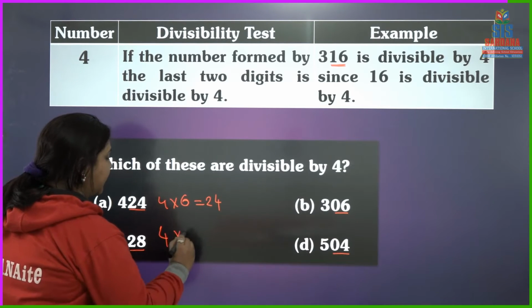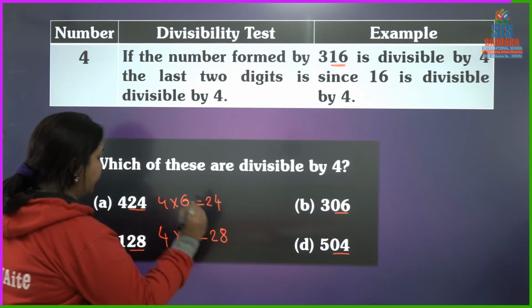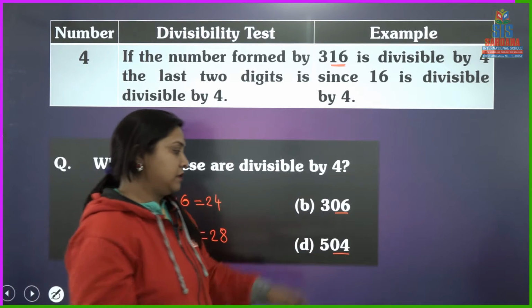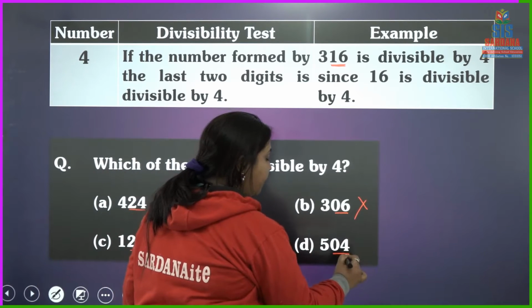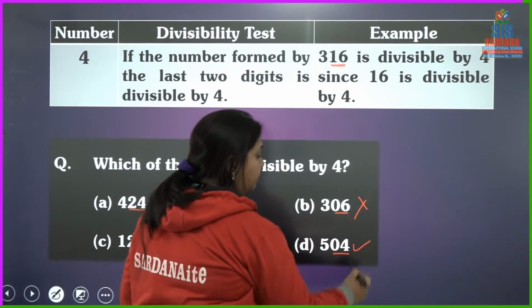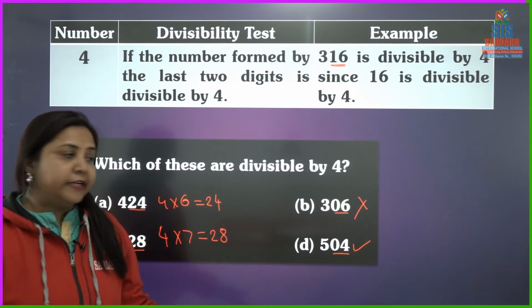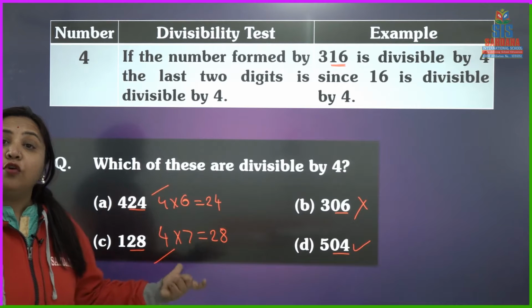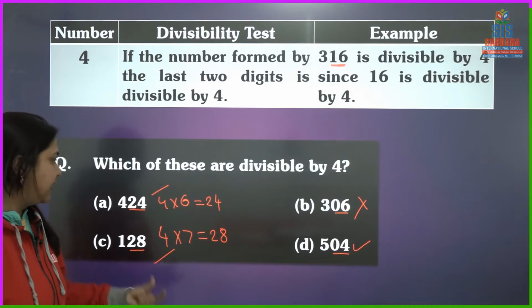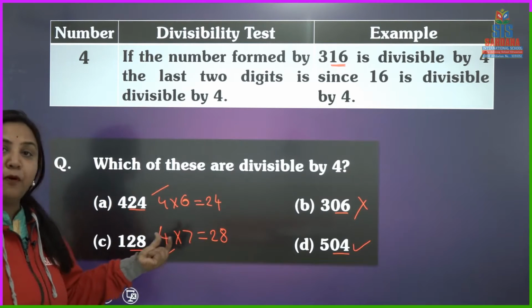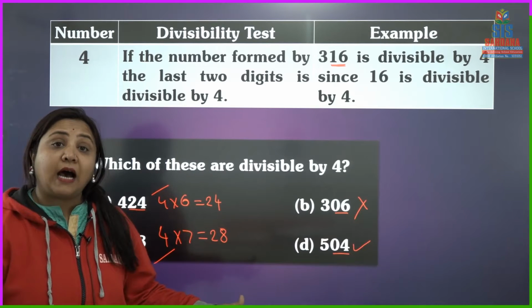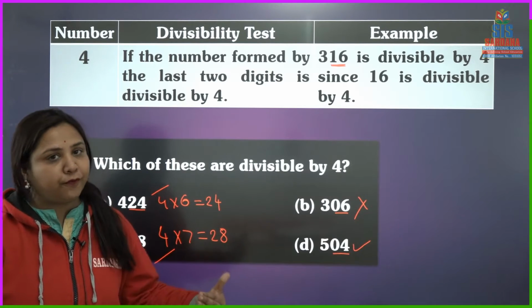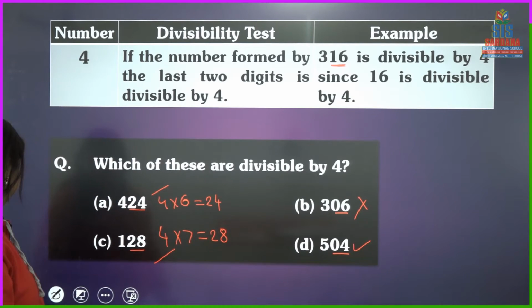Yes, 4 sevens are 28. 28 is also a multiple of 4. 06? No. Here 04? Yes, because 4 ones are 4. So all these three numbers are divisible by 4. How? Because the numbers formed with the help of the last two digits are multiples of 4. Is it clear to all?